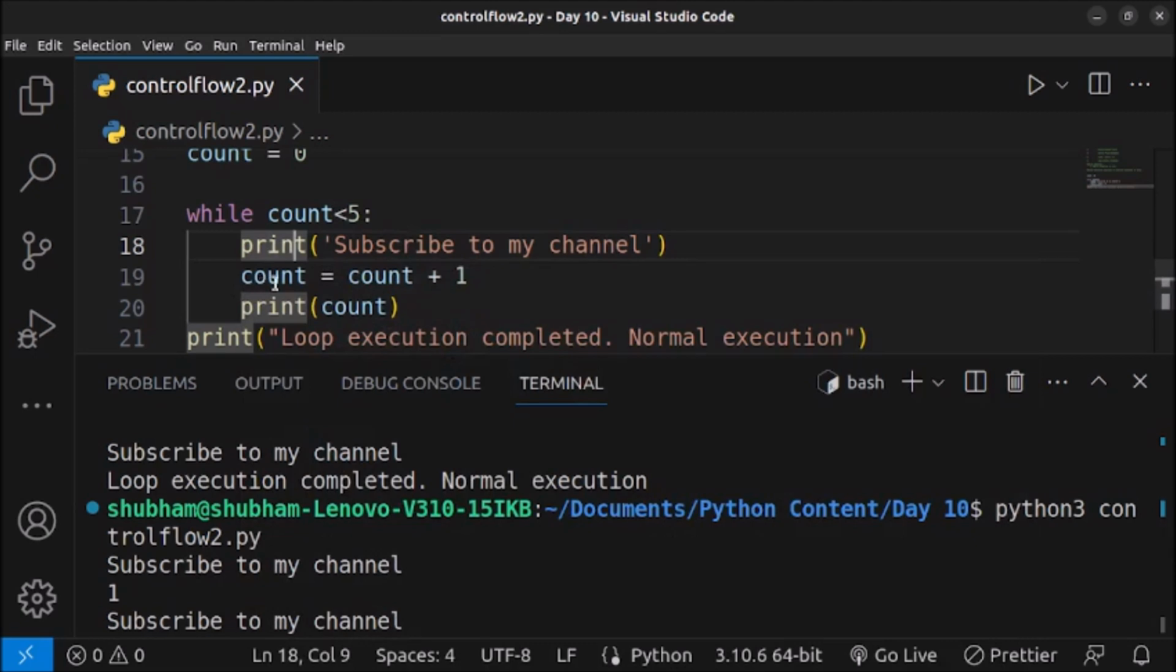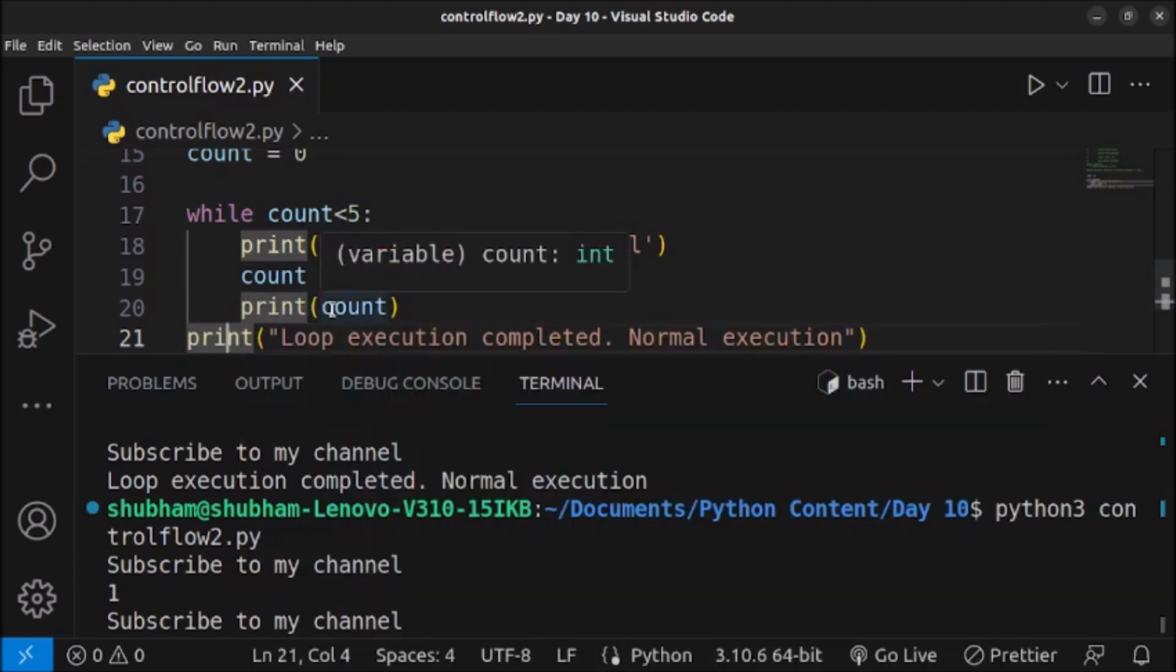Then what we are doing, we are increasing the value of count by 1. So 0 plus 1 will be equal to 1. That's why on line number 20, 1 is printed, as you can see. And the statement on line number 21 is outside of this loop. That's why it is not getting executed, because we haven't completed the loop execution.